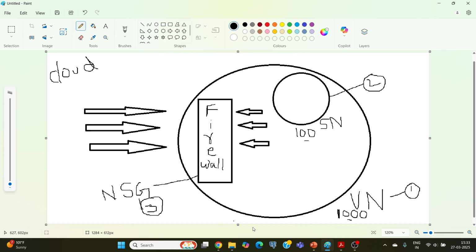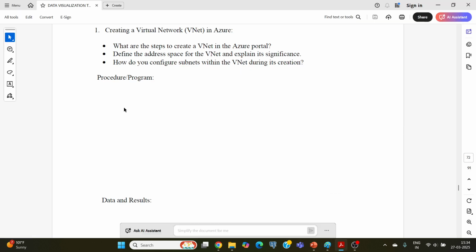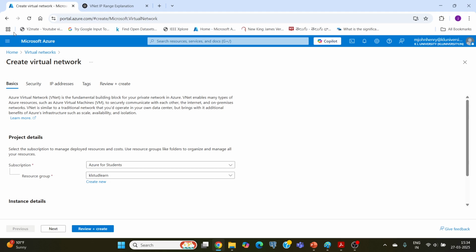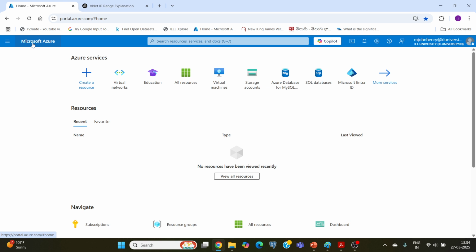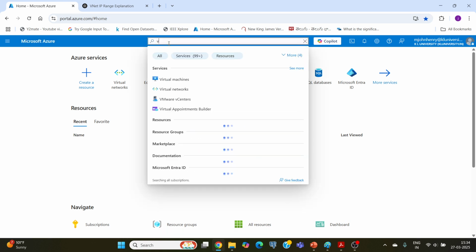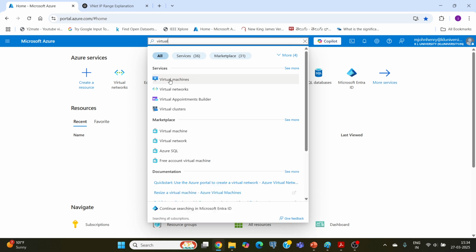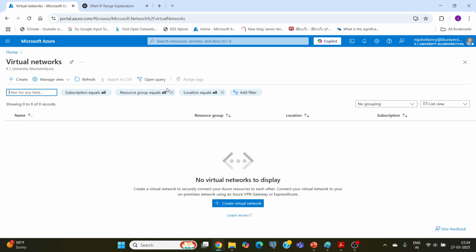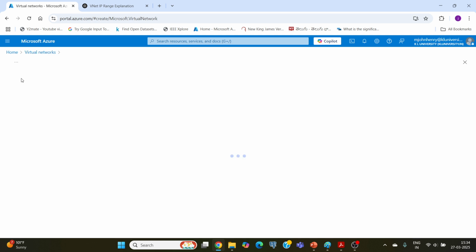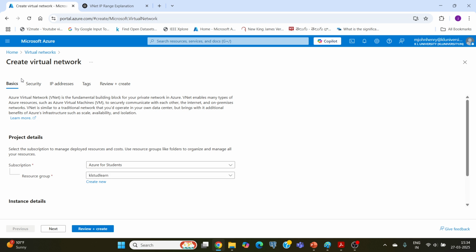Now let us create this virtual network in Azure. For that, please go to the Azure portal. In the search bar, type virtual networks or VNet. Click on this virtual network, then click on create. We have to enter some details.